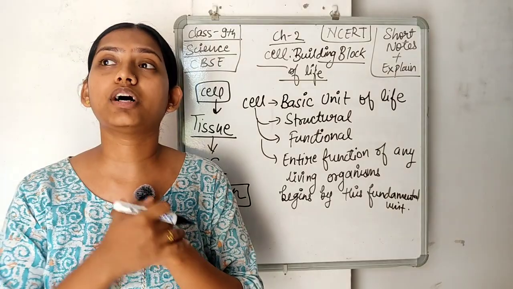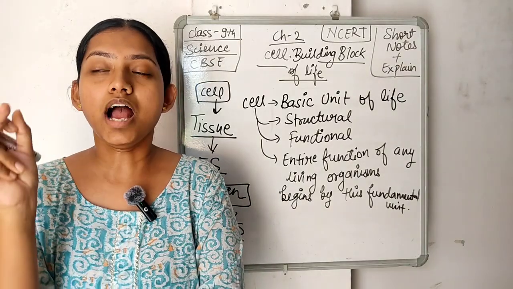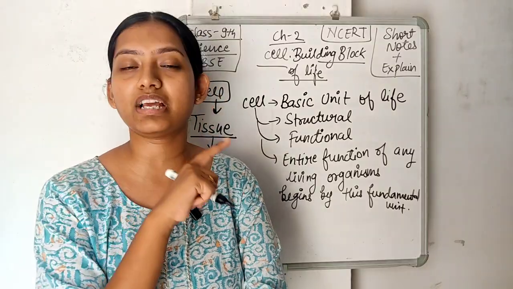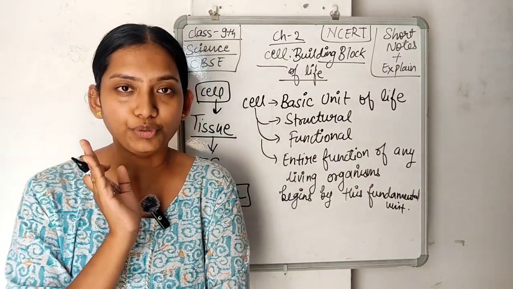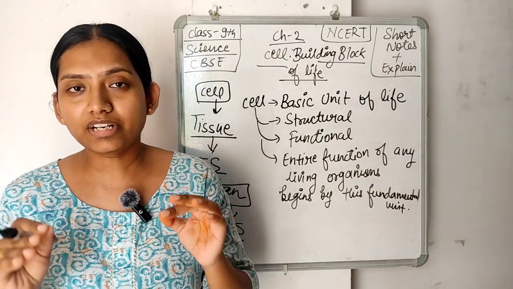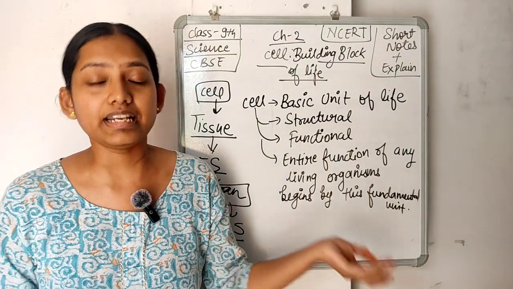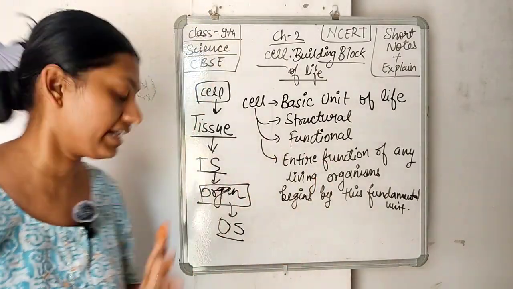And then we get to know that this is the organism and this is how the nutrition is, how the reproduction is, how their sexual life is, how their asexual life is, and whatever we wanted to know. So this is the basic unit by which we can get to know everything. So this is the introduction of the cell. Now, let's move to the next point.